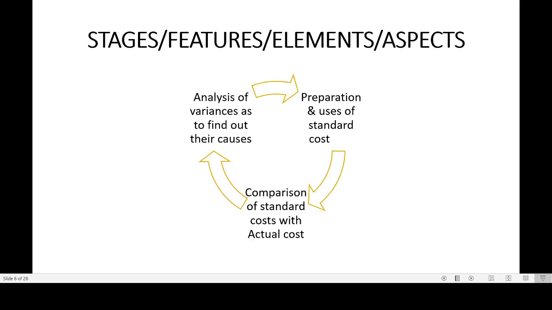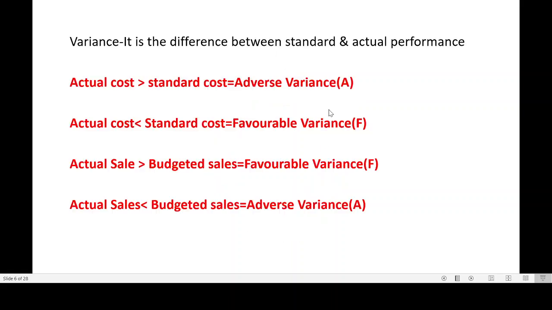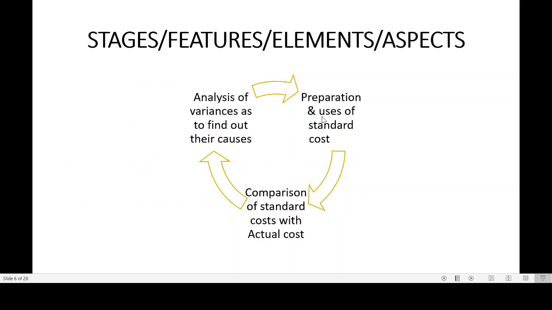So these are the stages of standard costing. It revolves around three things. First is preparation and uses of standard cost. First we decide what will be the standard cost for my company. After that, once the actual cost is incurred, we will compare the standard and actual cost.